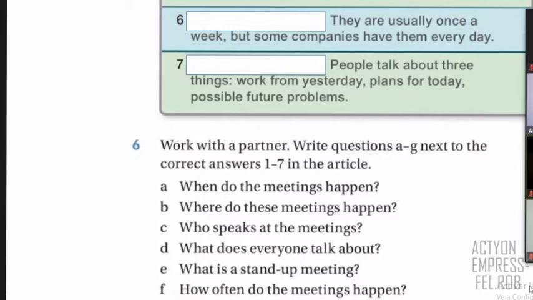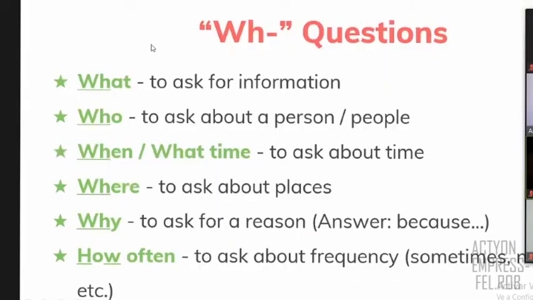For example, look, maybe some of you know, but let's check. These are examples of WH. As you can see, the name is WH because in general, all these questions have WH. If you ask a question with what, it's because you want to know general information, many things. So that is when you use what. If you want to ask a question about people, or person is one, people is plural, in that case you say who. So, who do you live with, for example? What are the people in your family?